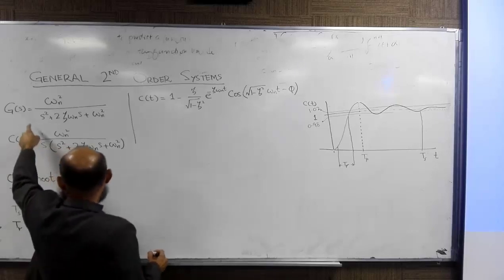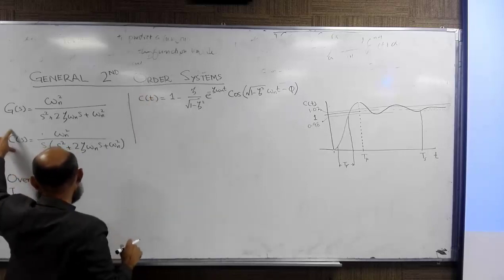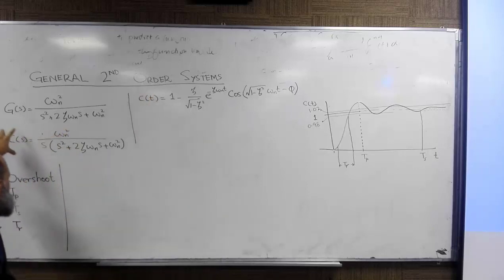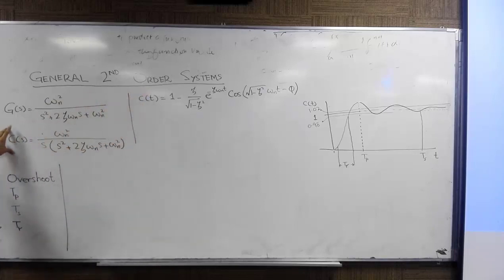Its representation in the Laplace domain is given by this expression. This and this are the same. This is in the time domain, this is in the Laplace domain.